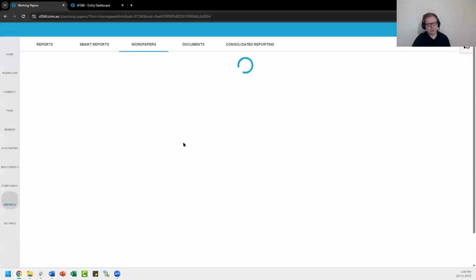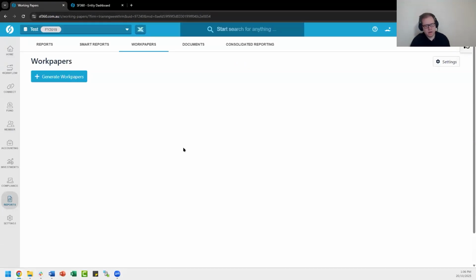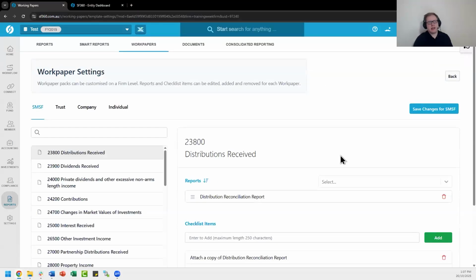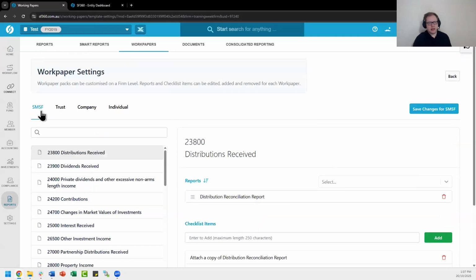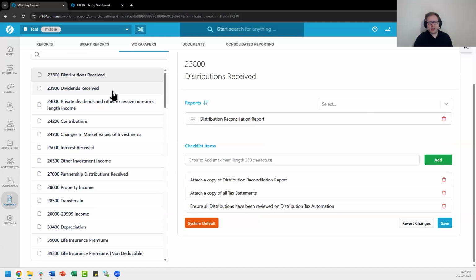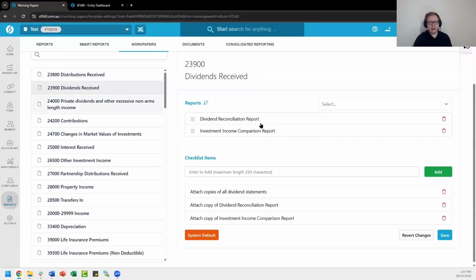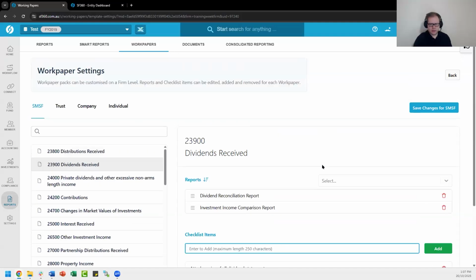And let's run through those 5 points about Workpapers now. So number one is to do with our default settings. These are accessed on the top right of the screen. You select Settings, and you're allowed to change the default settings applied to your Workpapers when they're generated. As you can see, you can change these for SMSFs, trusts, companies, or individuals. And in these sections, you can select individual accounts, choose to either add or remove reports as necessary, and then you can edit the checklist items if desired as well.